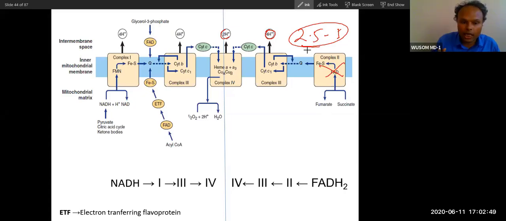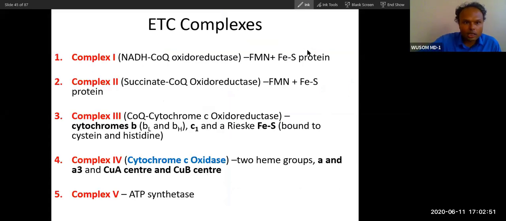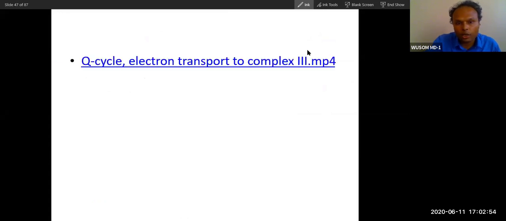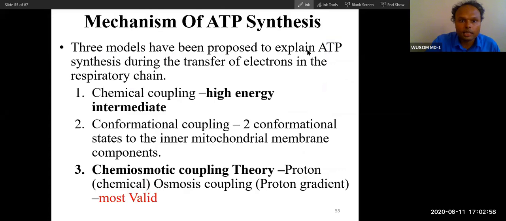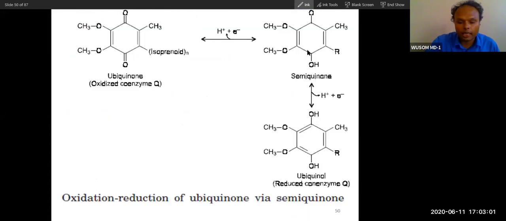So this is the whole electron transport. Just understand this. Next class we will go a bit faster. We will go directly to ATP synthesis, the synthesis of ATP, because we have already explained all these things nicely.